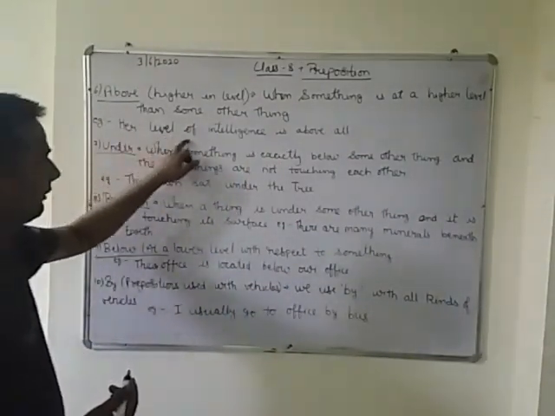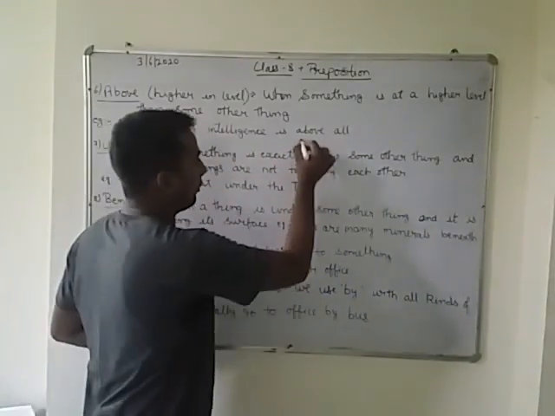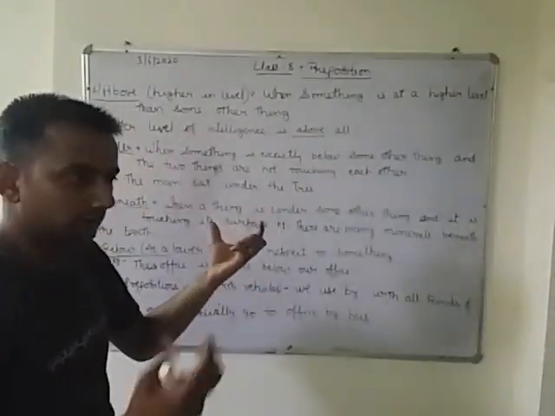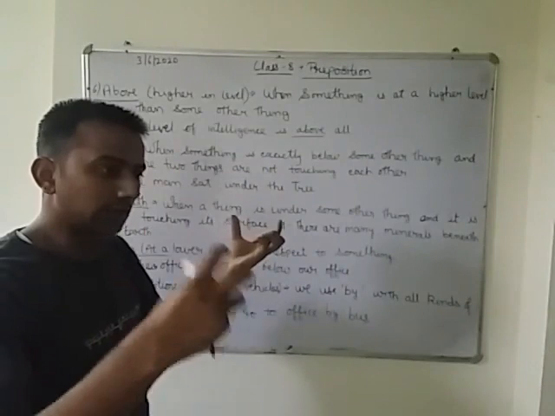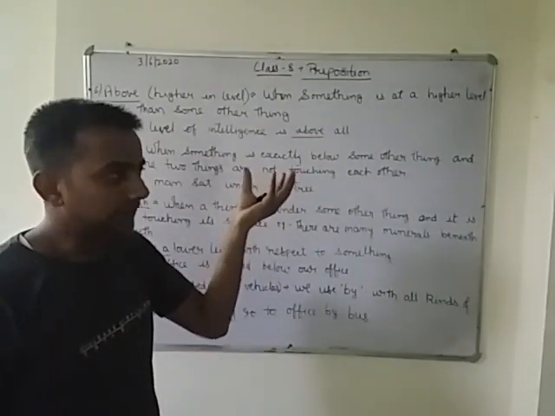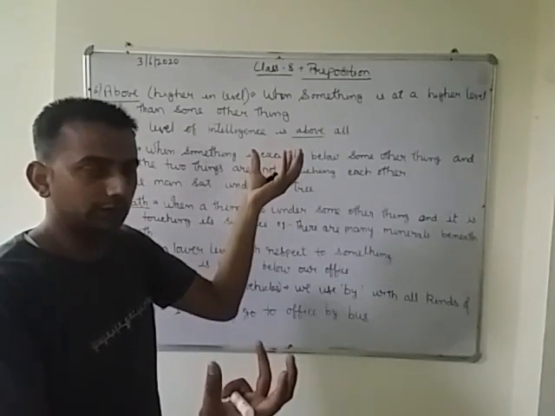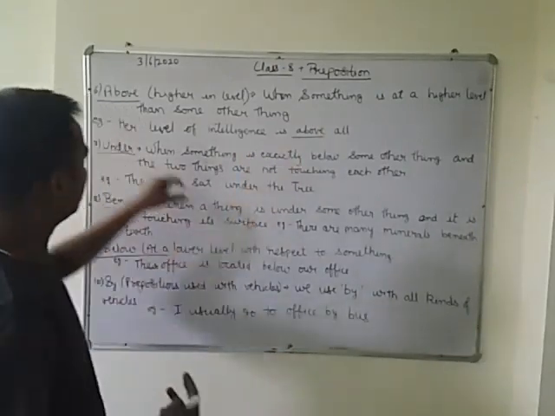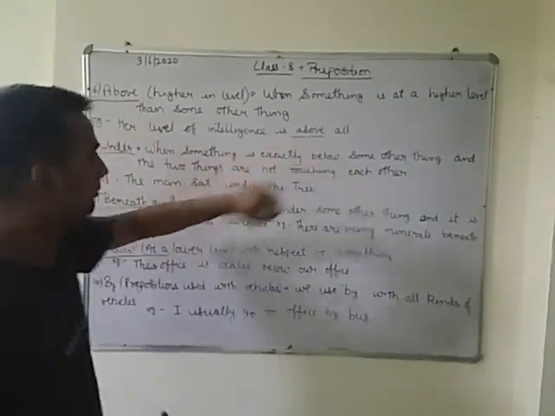For example, her level of intelligence is above all. She is very intelligent compared to others, meaning others are less intelligent than her. Her intelligence level is higher than the remaining students, so it is higher. That's why we use the preposition above.